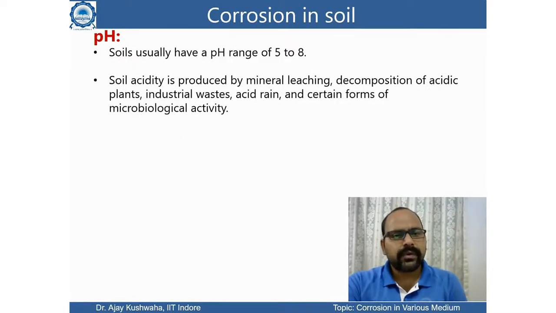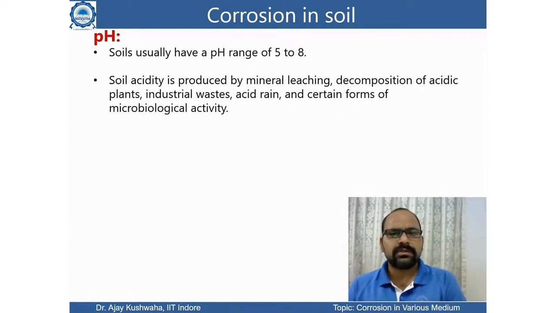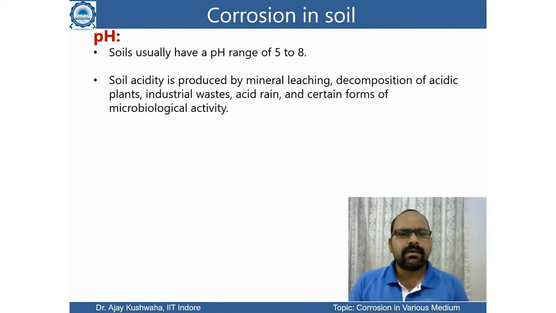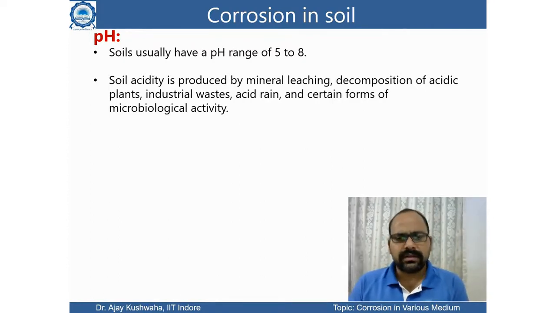Similarly, the third point is the pH value. Soil usually has a pH value in the range of 5 to 8. But if there is a change in the different kinds of minerals or ions or the composition of soil, it varies. Soil acidity is produced by mineral leaching, decomposition of acidic plants, industrial waste, acid rain, and certain forms of microbiological activities.